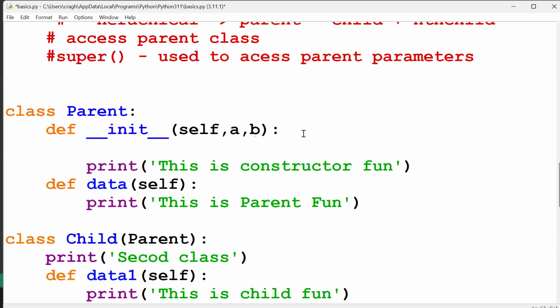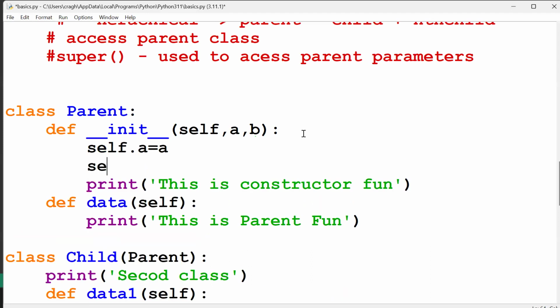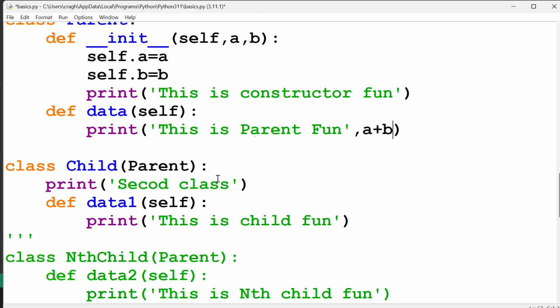So we have to create an instance object. So self dot a is equal to a, self dot b is equal to b. Then using one method, I will pass here a plus b. Now we can run this. For this function we have to pass the arguments, because the parent we derived in the child, right? So if you want to access the parent parameters in the child component, the super keyword should be used.